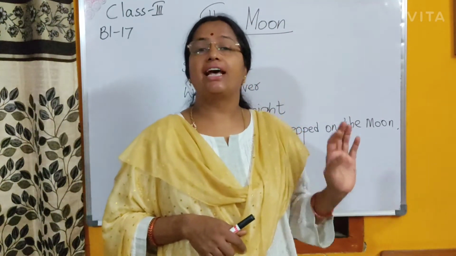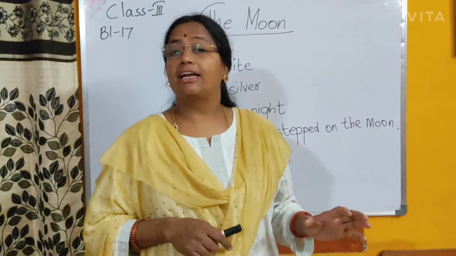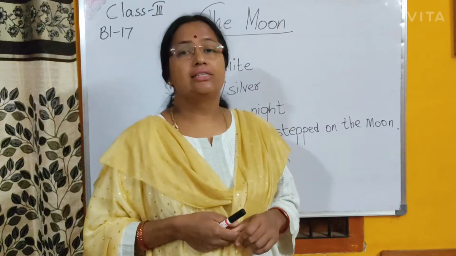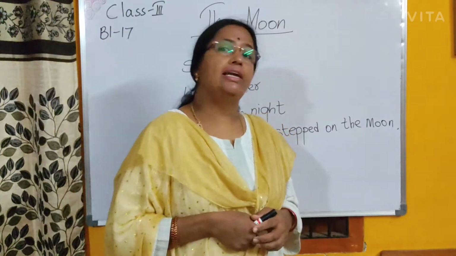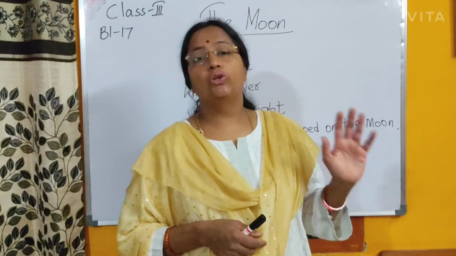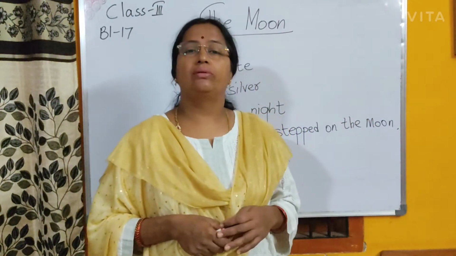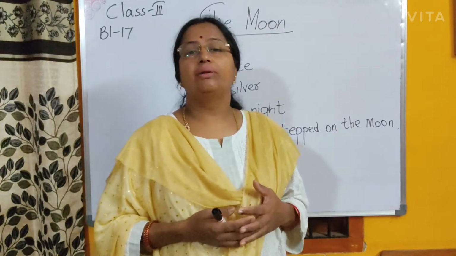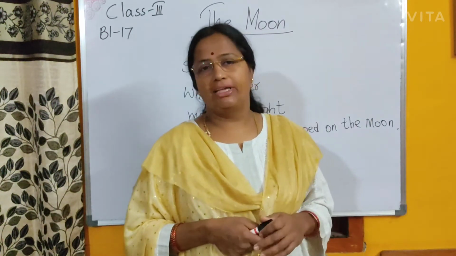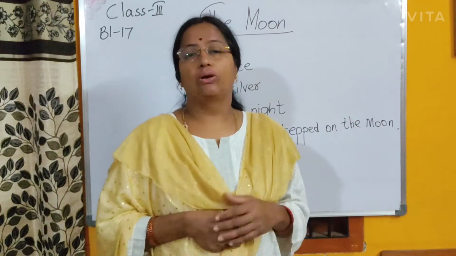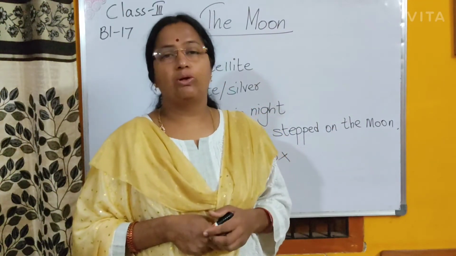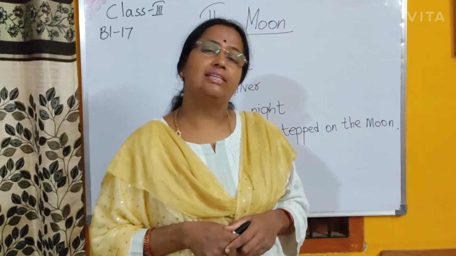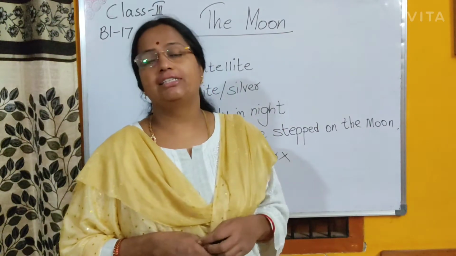The moon is a satellite of the earth. A satellite is an object which moves around a planet. So the moon is the satellite of the earth and it is seen in the night sky. There is water on the moon. Even though there is water on the moon, we cannot live on it because there is no air to breathe. Water is there, but air is not there. Many people stepped on the moon. They went to space and stepped on the moon to find out what is there, what material is there, how the things are there.